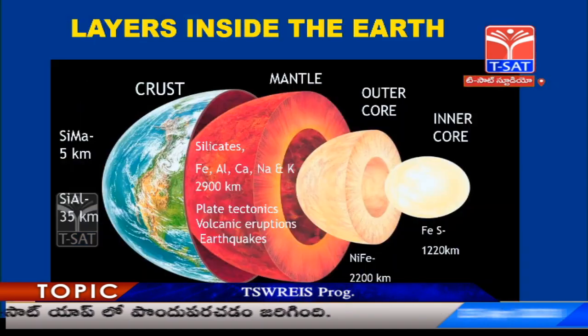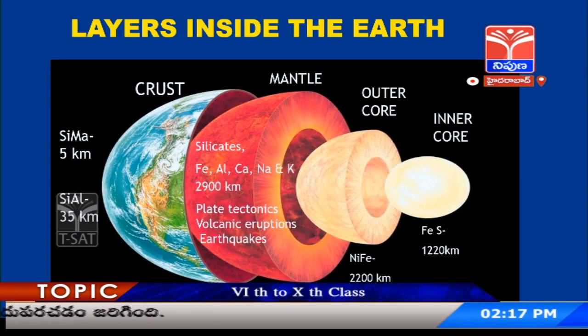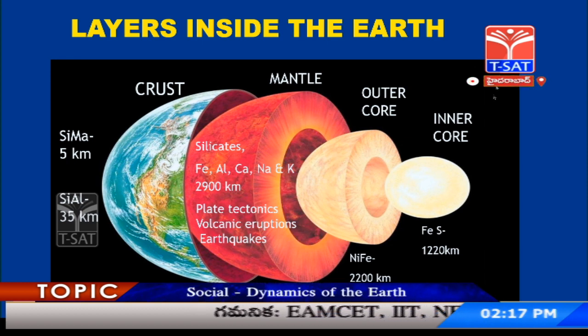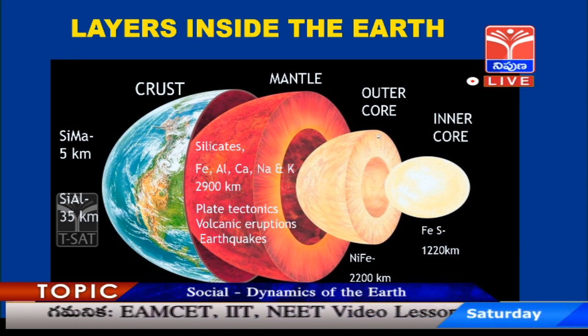Our next subtopic is layers inside the earth. So as I promised you, let us now know what is inside the earth. So if we open and cut like an apple, all the inside layers look like this. There are 3 layers, but the third layer is again categorized into 2, outer and inner.